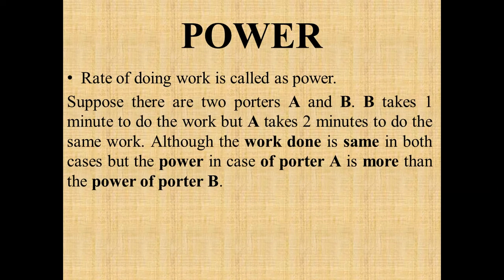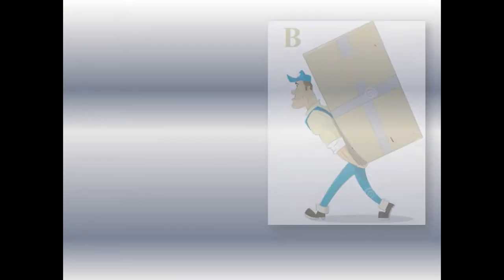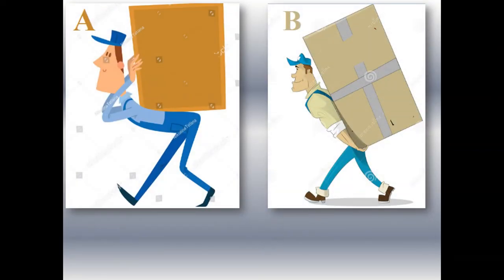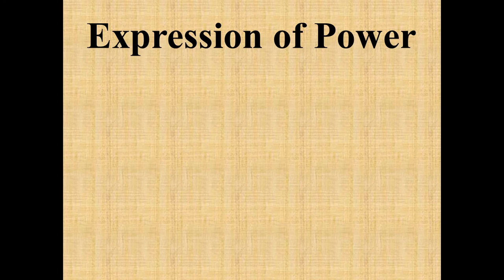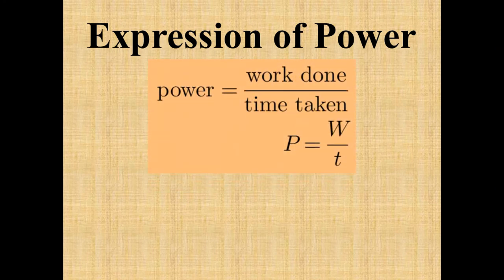So suppose there are two porters, A and B. B takes 1 minute to do a work and A takes 2 minutes to do the same work. Now since they both are doing the same amount of work, but when we calculate who is doing the work faster, definitely we come to know that B is more powerful than A since it is taking 1 minute. So this brings us to the expression of power, that is, power is actually work done upon time taken. So in the previous case, since work done was the same but porter B is taking only 1 minute, hence it is said to be more powerful than A.